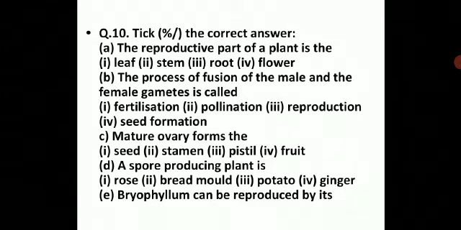So this is what you are going to write; you have to tick the correct answer. How are you going to write this in your notebook? Just write the statement and the correct answer. Like the first one, the reproductive part of a plant is the, and below you will write flower. Then next one, again statement and the answer. So this is how you are going to write the question of ticking the correct option.